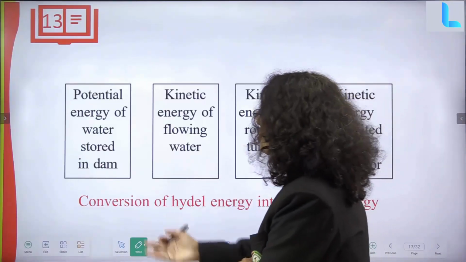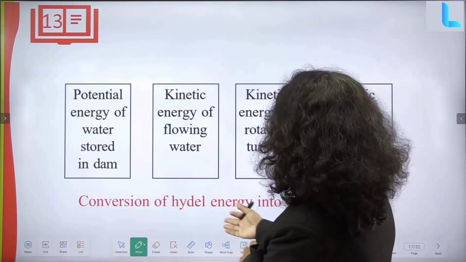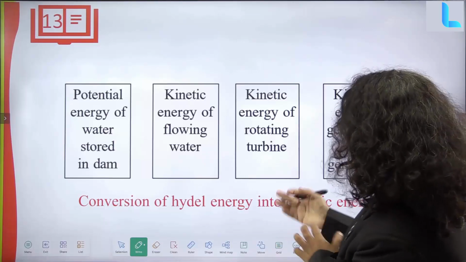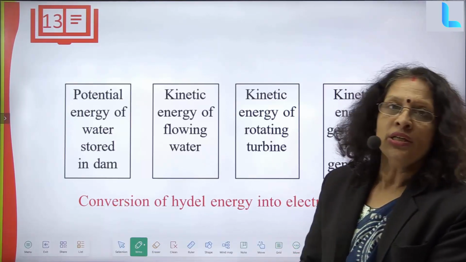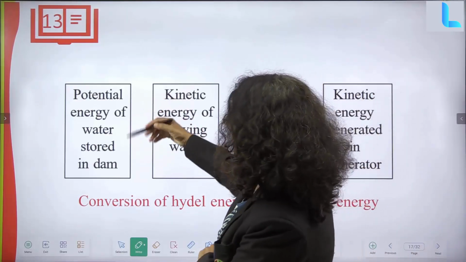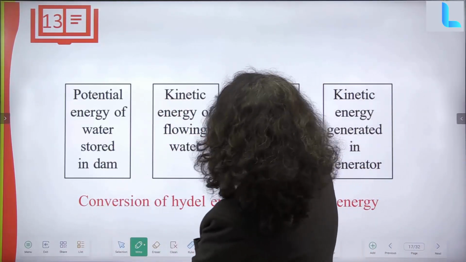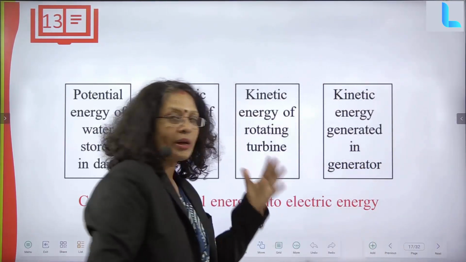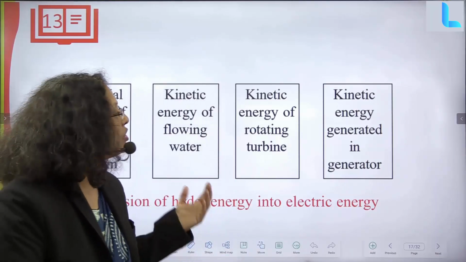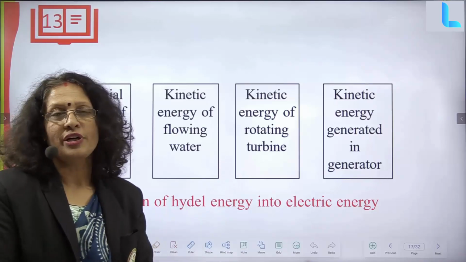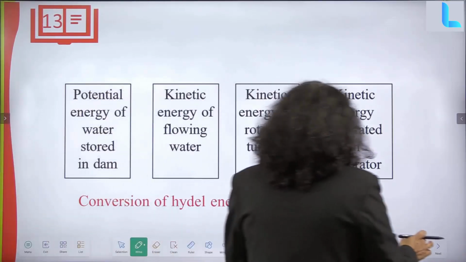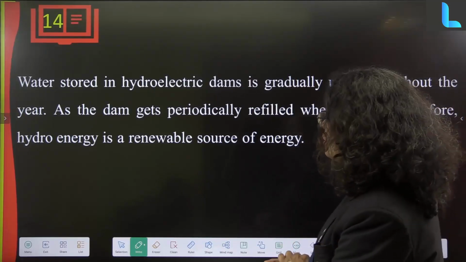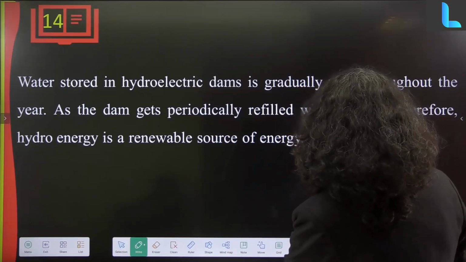The conversion of hydel energy to electrical energy is done this way. First, the potential energy of water is stored in the dam. Then the kinetic energy of flowing water is captured as the kinetic energy of a rotating turbine. One turbine will be rotating there, so the kinetic energy is captured, then it is generated in the generator and converted into electrical energy. Water stored in hydroelectric dams is gradually used throughout the year as the dam gets periodically refilled when it rains.